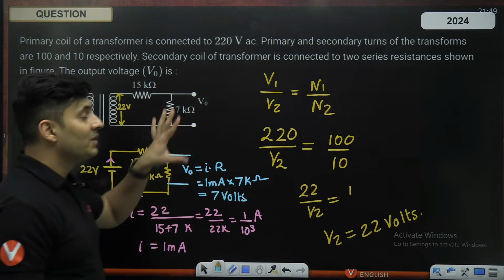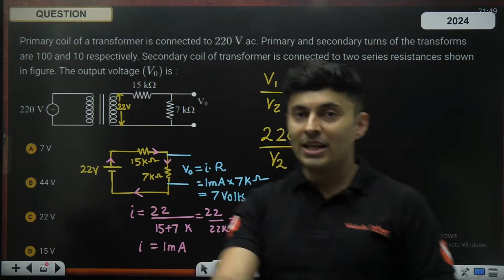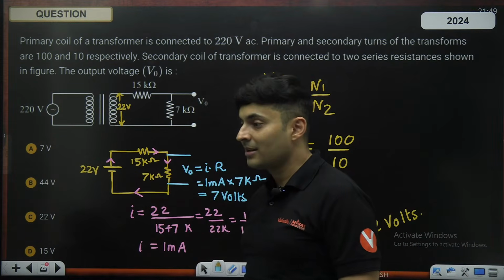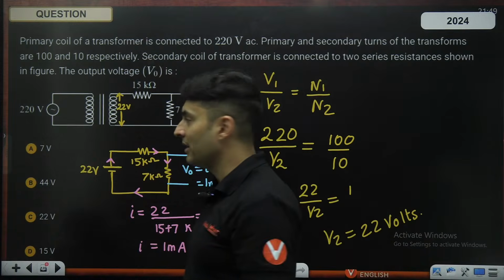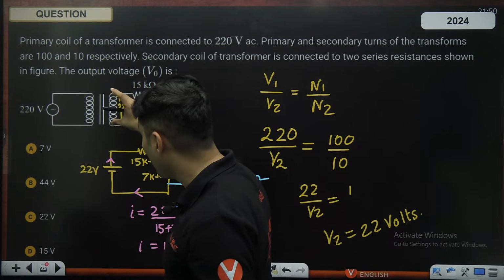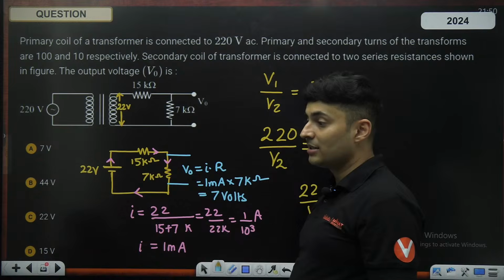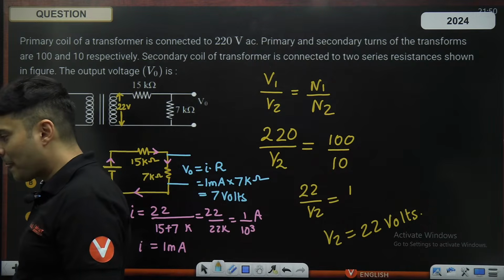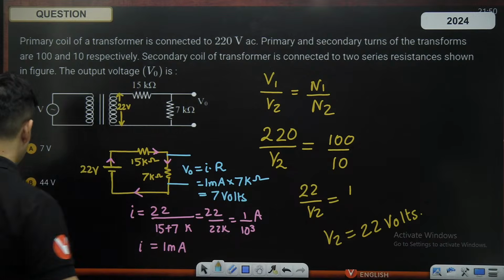Got it? This was a very good question because many people end up marking 22 volts, which is also there. But that was a trick. That voltage is across the secondary coil, not this voltage, as per this diagram. Yeah, a lot of people make that mistake.